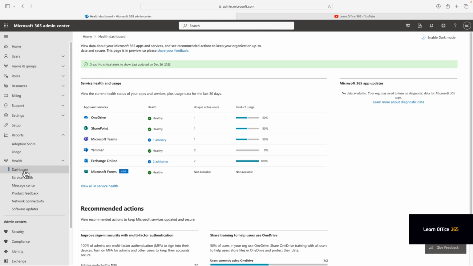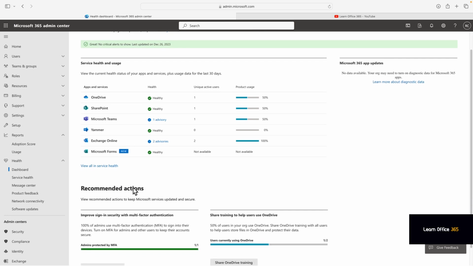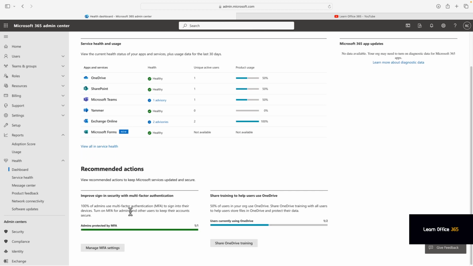Now here you'll see a summary of the applications. At the top you can see that it's green. You have advisories and incidents. Advisories are FYIs, incidents are outages, and they're usually marked in red.